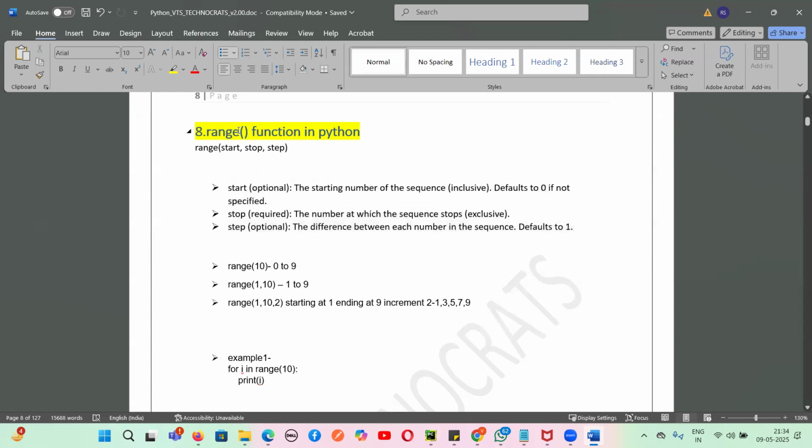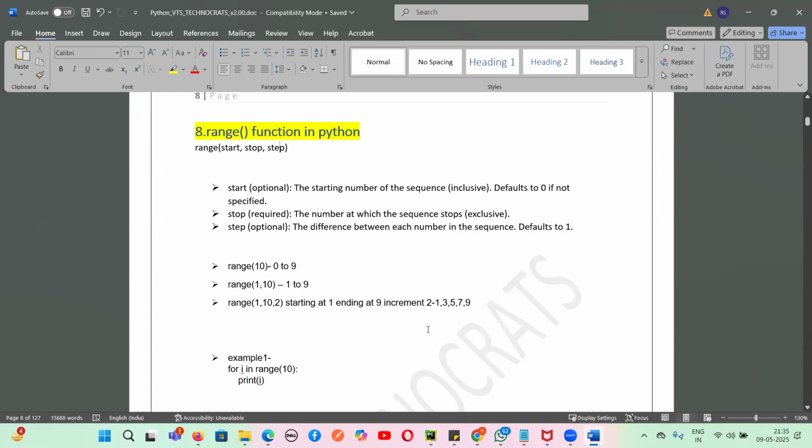So this is called the range function, an important function. There are 3 parameters: start, stop, and step. Start means the value from which the range is starting. This is inclusive. Stop means where the value is stopping. This is exclusive, we are not taking that value. Step means the step, it can be 1, 2, or 3.